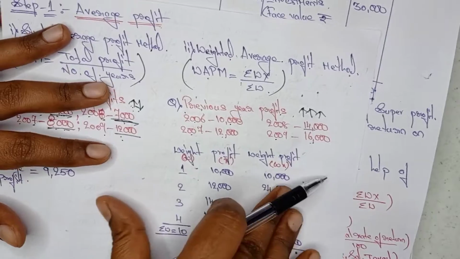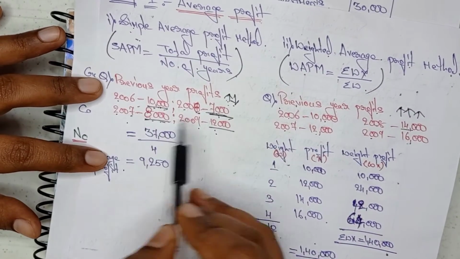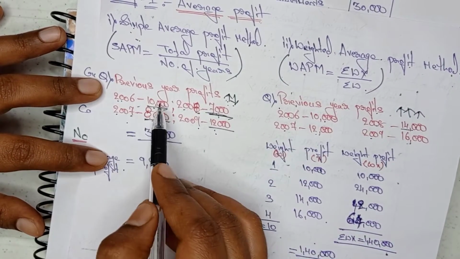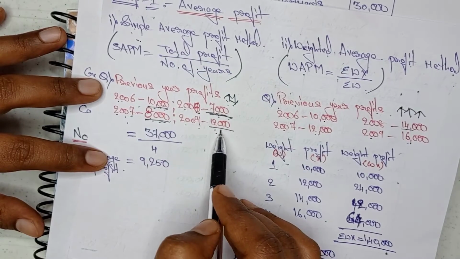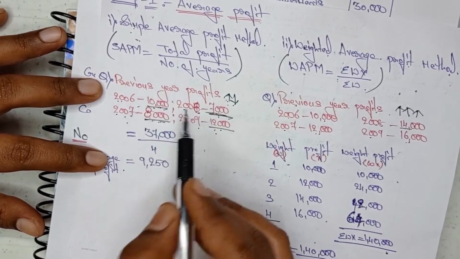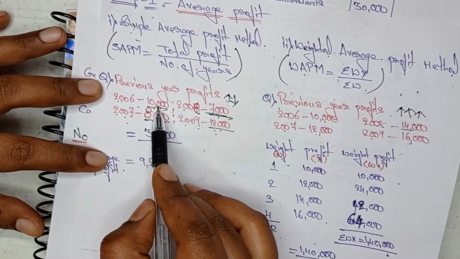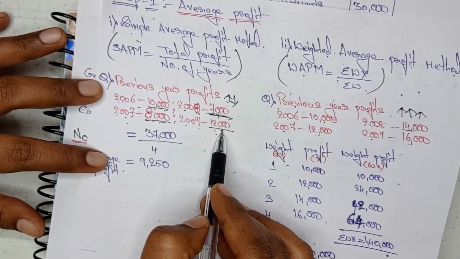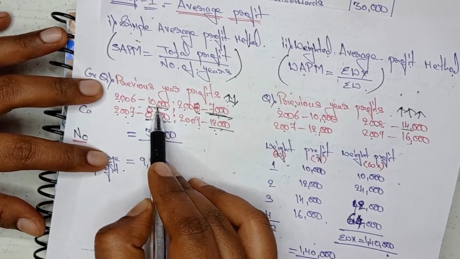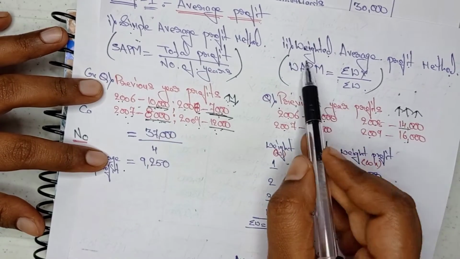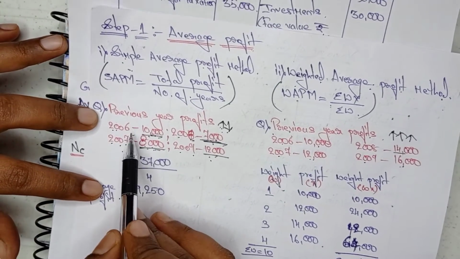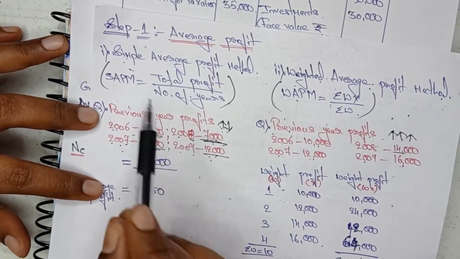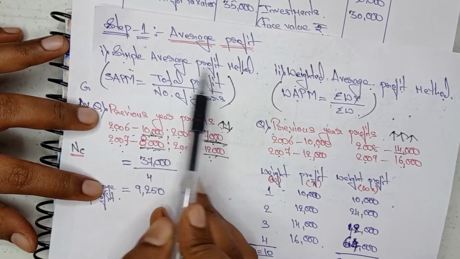In the question, they may give the years in a mixed order, like 2006 10,000, 2008 7,000, 2007 8,000, 2009 12,000. At that time you need to observe the values. If the profits are continuously increasing, then it is a weighted average profit method. If the profits are increasing and decreasing, then it is a simple average profit method.